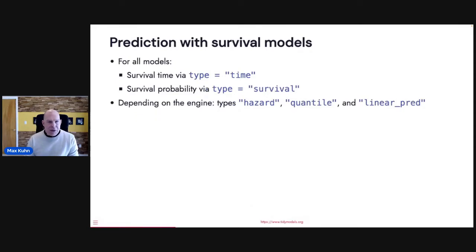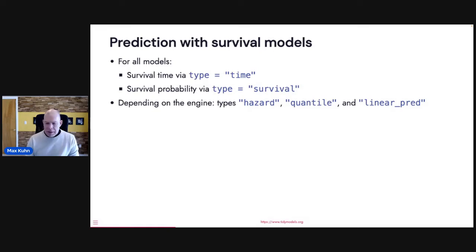We'll focus on predictions for a minute. I know a lot of times with survival models, we're interested in inference, but let's look at how we would make predictions, even for illustration. So for most models, if not all of them, we have prediction types of time and survival. So time would be the estimated survival time or event time. Survival is the survival probability. We have some other prediction types.